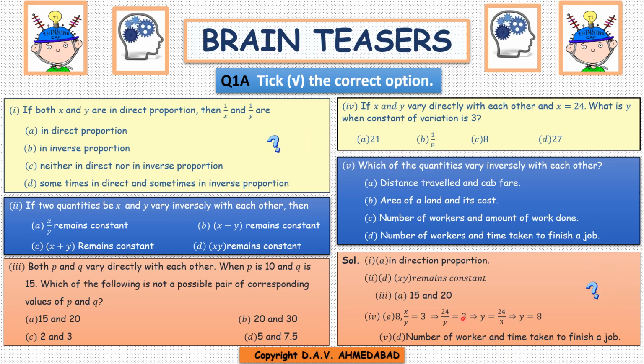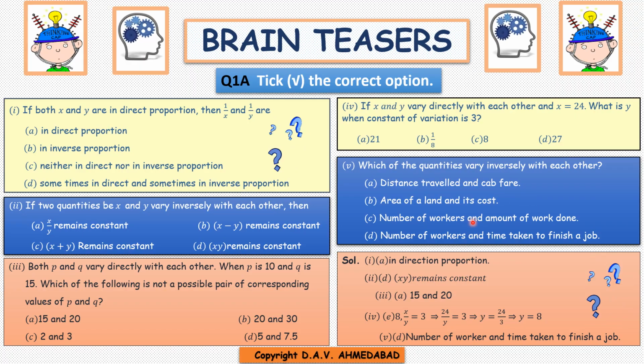Next is, which of the quantities vary inversely with each other? First is distance traveled and cab fare. What type of variation here, children? Direct variation. Second is area of a land and its cost. Again direct variation.